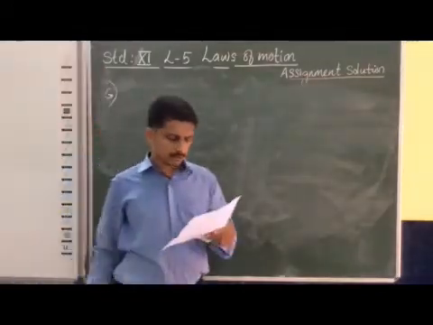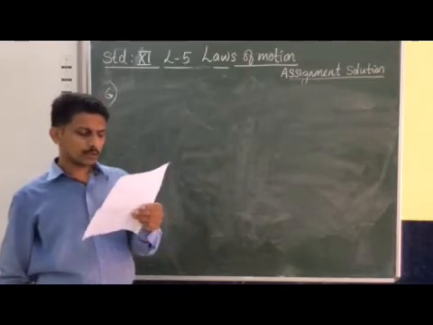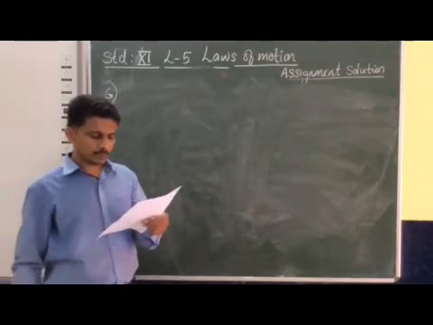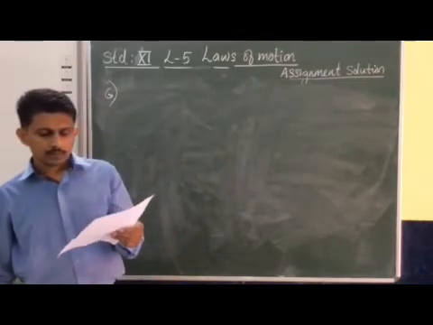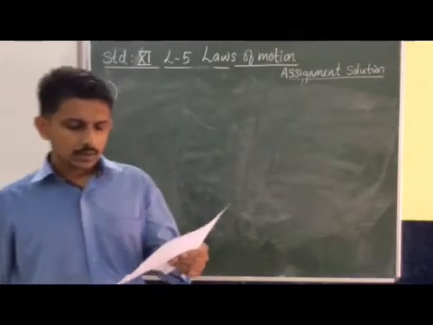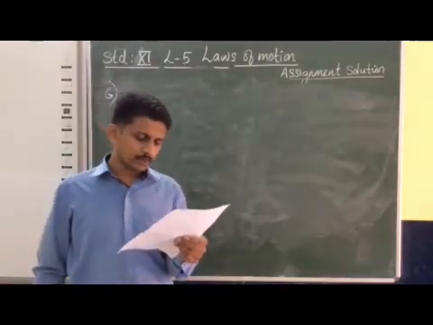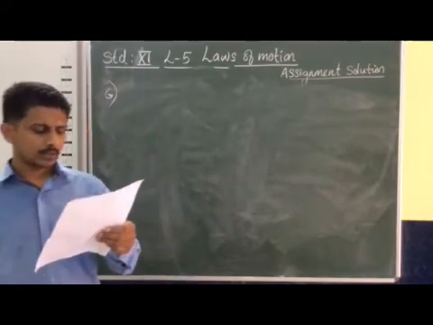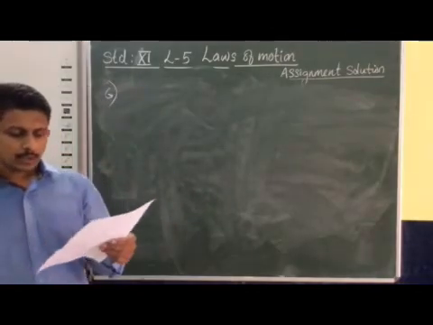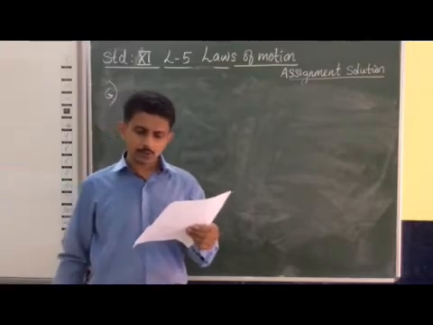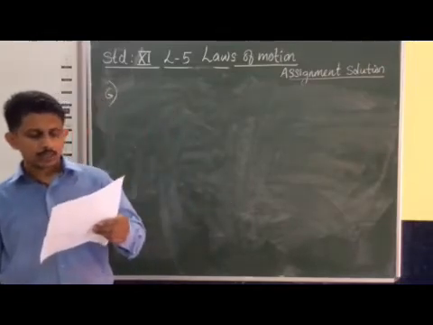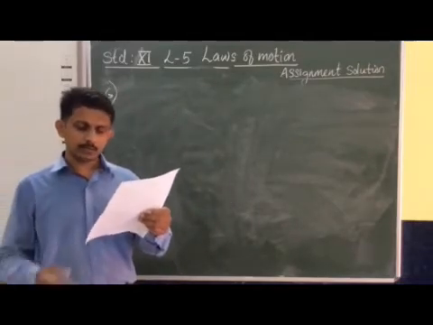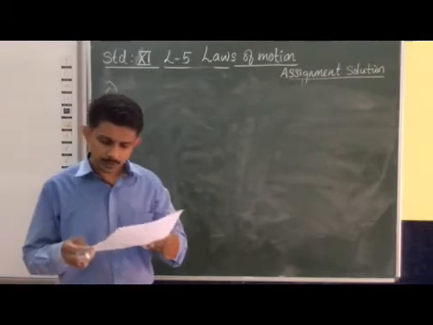So we will discuss our question number 6. A stone of mass 0.25 kilogram tied to the end of a string is whirled around a circle of radius 1.5 meter with a speed of 40 revolutions per minute in a horizontal plane. What is the tension in the string and what is the maximum speed with which a stone can be whirled around? The string can withstand a maximum tension of 200 Newton.